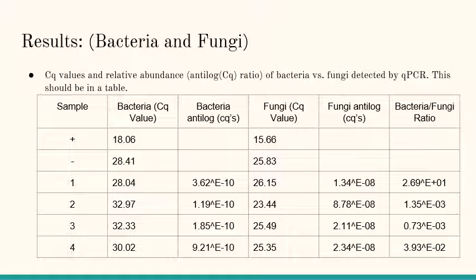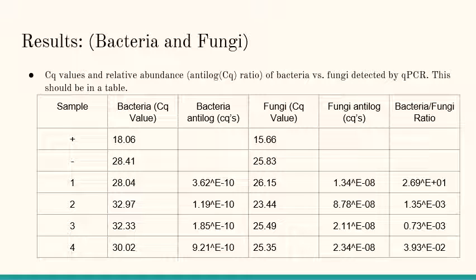Professor said not to find the bacteria and fungi antilogs for positive and negative, so we left it at that. And I know anything above 25 is considered to be rare or absent, and our positive was below 25 and our negative was above 25, which would have been absent. And for our bacteria sample, all 4 of our bacteria values were considered to be rare or absent because they were all over 25. And for our fungi sample, our positive was below 25 and our negative was above 25.